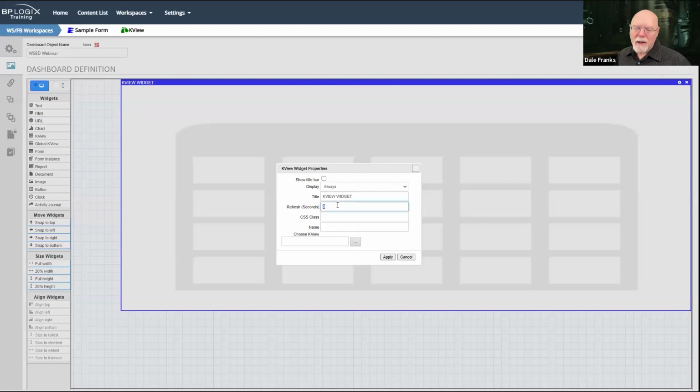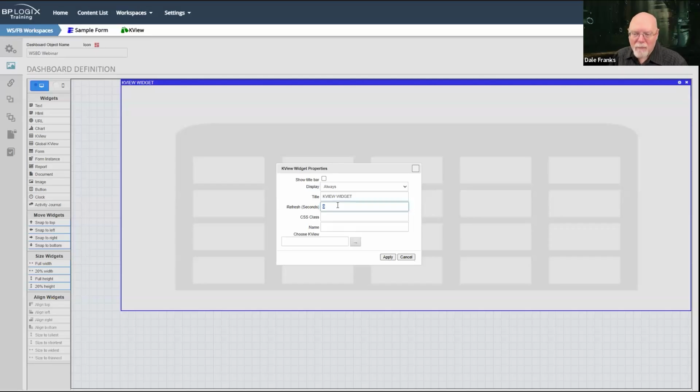Now, because this is a knowledge view, I may wish to have this knowledge view refresh. Depends on how current I want my data. When the dashboard opens, it's going to run the knowledge view, and I'm going to get whatever the data was at the time that the knowledge view was created. That's fine.